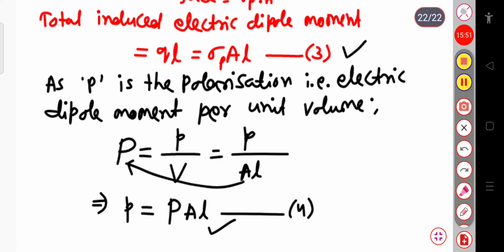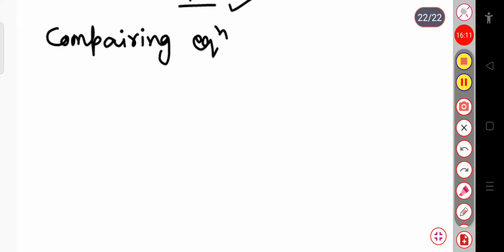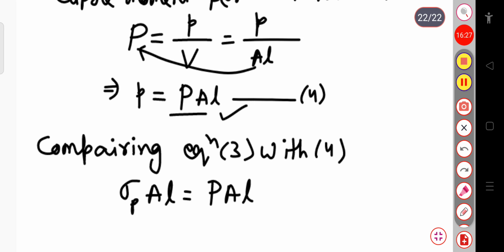So comparing equation 3 with 4, sigma p AL will be equal to P AL.